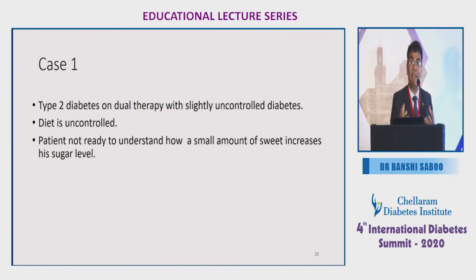And again, in that intermittent monitoring, we are calling the patients on the 5th, 6th day, and again on the 10th day, and again on 14 days. So from the 14 days graph, we are trying to get 2 or 3 graphs just to save the money of the patient. A type 2 diabetic patient on dual therapy, slightly uncontrolled. Diet is uncontrolled, and the patient is not ready to understand that my diet is bad.